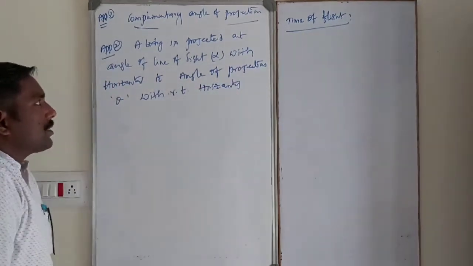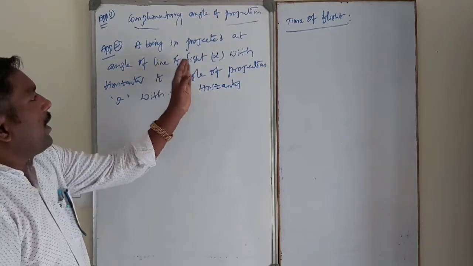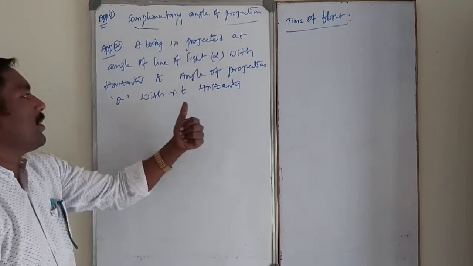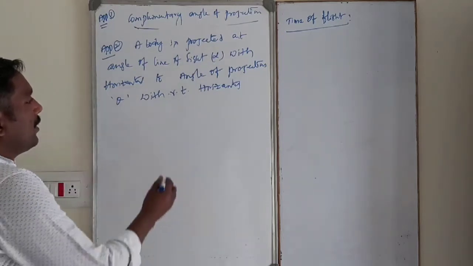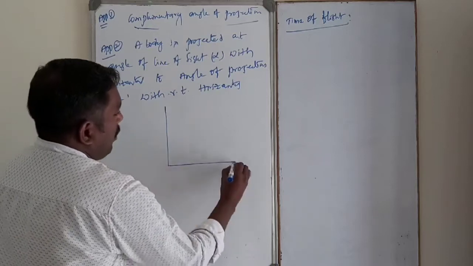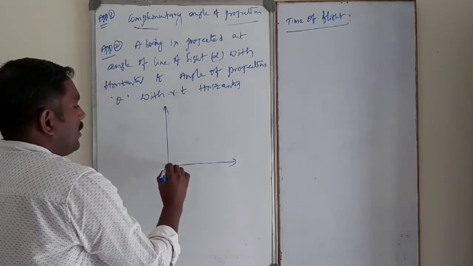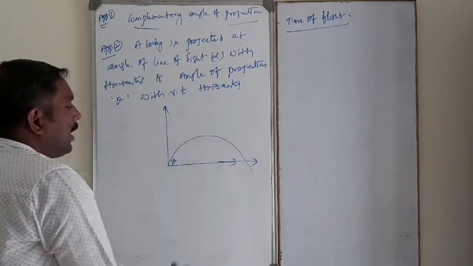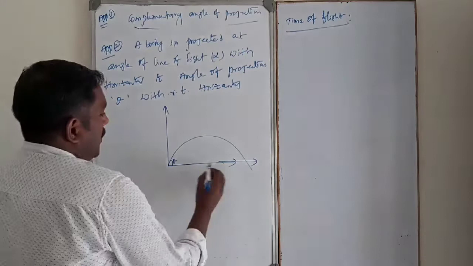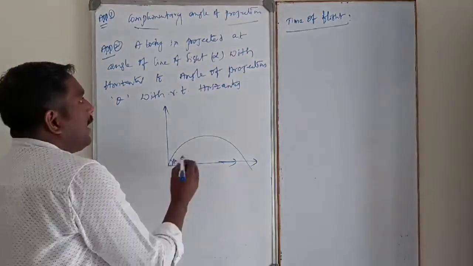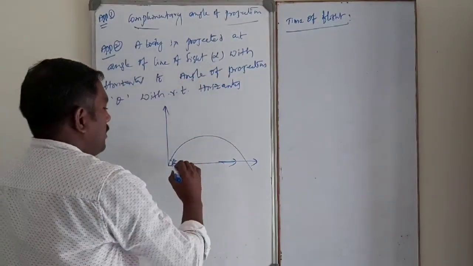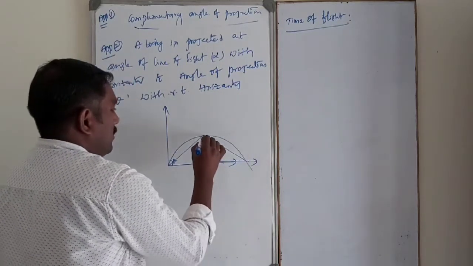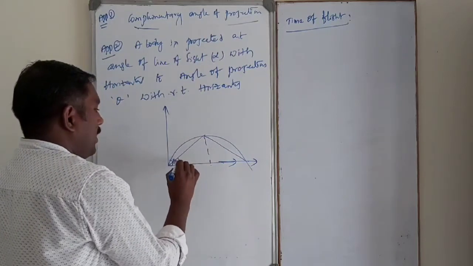In this case, what is the relation between the angle of line of sight alpha with respect to horizontal and the angle of projection theta? See, a body is projected making an angle theta with respect to horizontal.